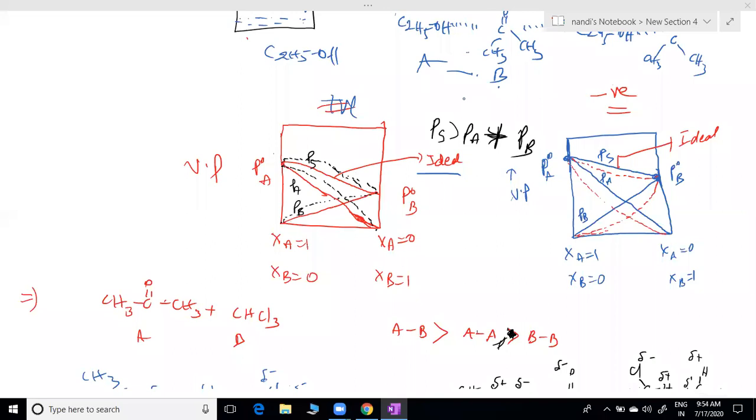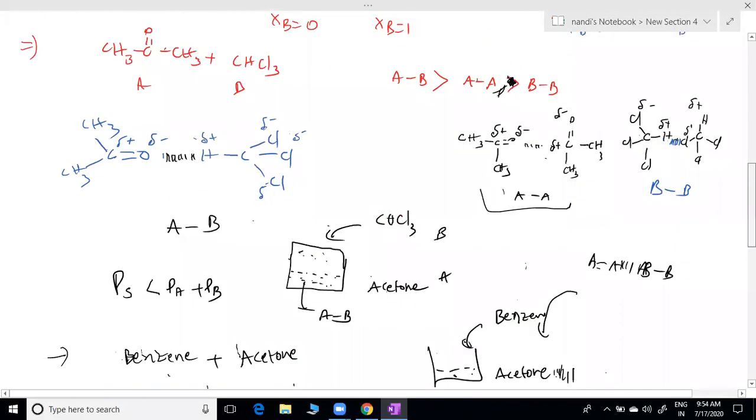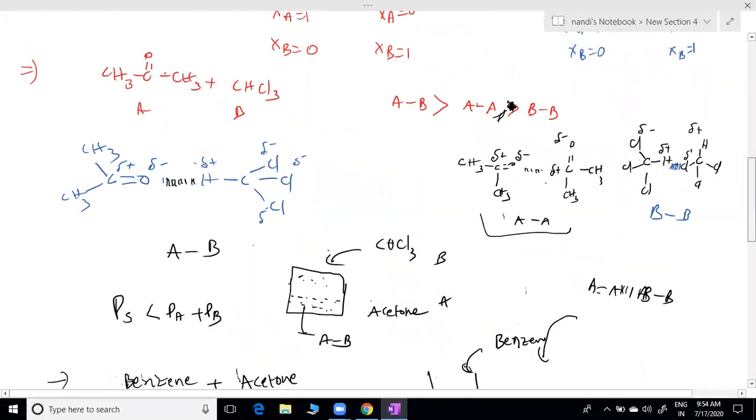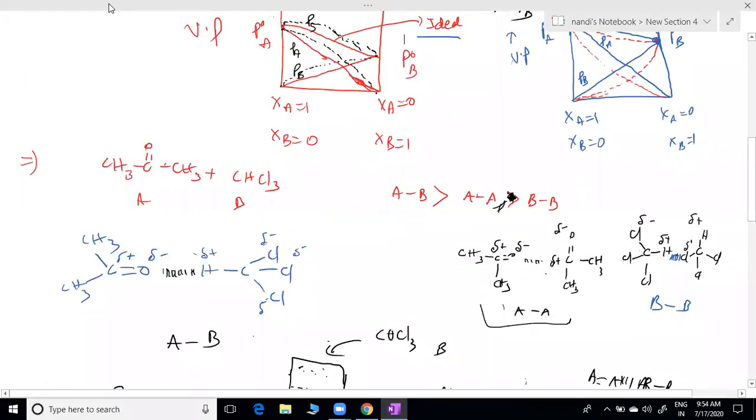Negative deviation. So negative deviation means AB attraction is stronger or weaker? AB attractions are stronger, sir. Keep in mind.